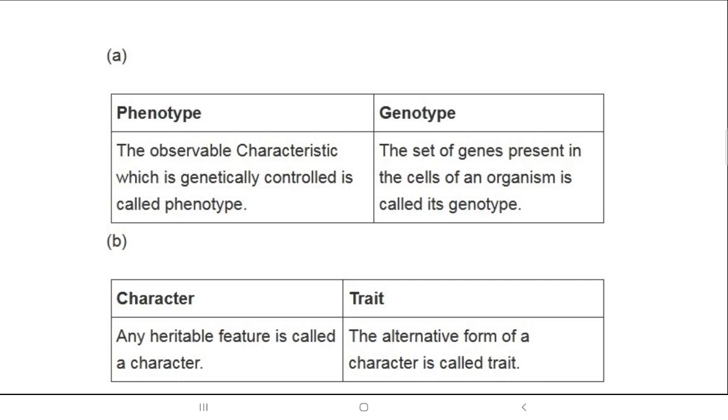Now when you go through all this, the first two terms we have understood, important terms: what are character and what are traits. Now we come to the second term which we are going to discuss, that is phenotype and genotype. Now what is phenotype? Phenotype is the one which is visible, the one which you can see, and genotype is the genes which are present inside the organism, it is a biological one. So one is physical appearance, and genotype in short you can say is a behavior one.